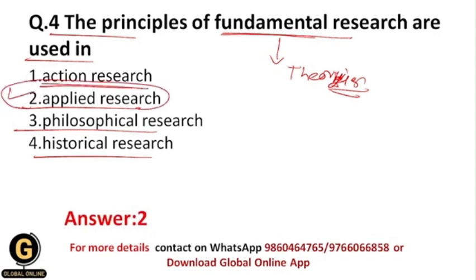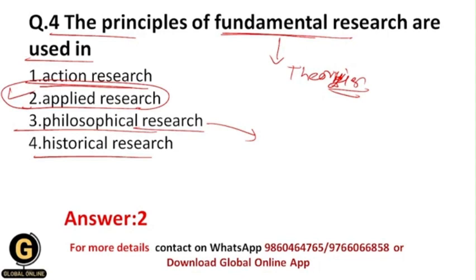And all of you know what philosophical research is. Basically, here we study the philosophy of things. For example, there is some kind of data, or some kind of relationship between variables. Here we find out the roots of it, basically the causes of it or the history of it.